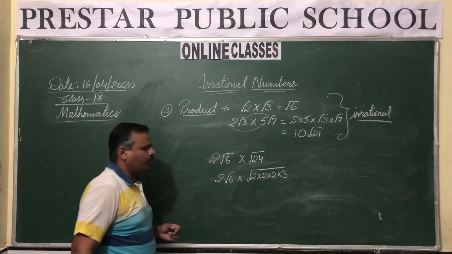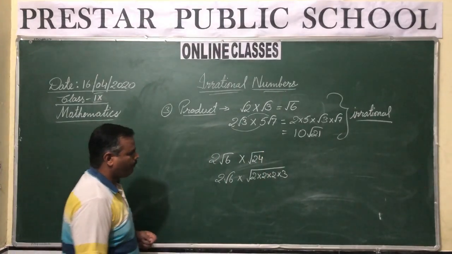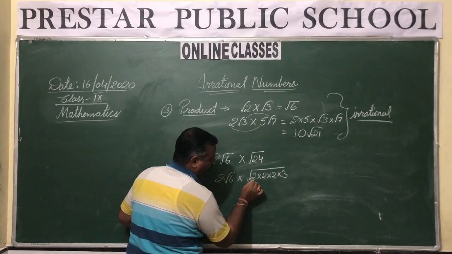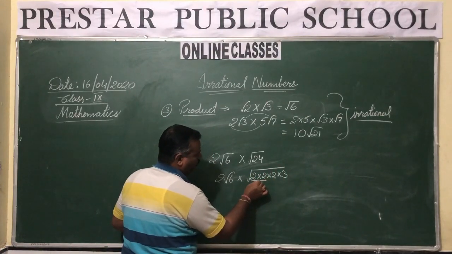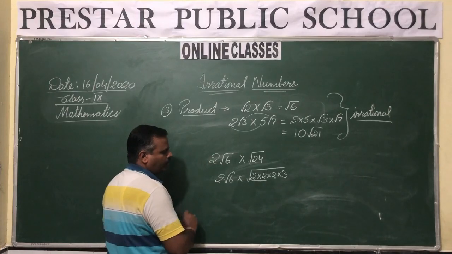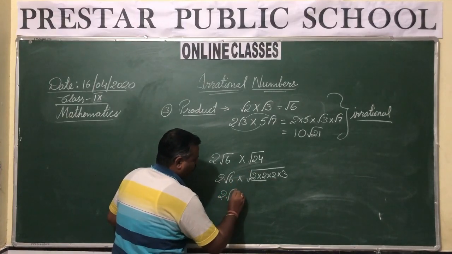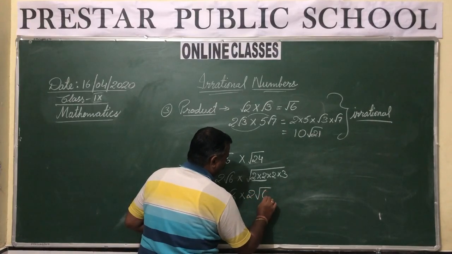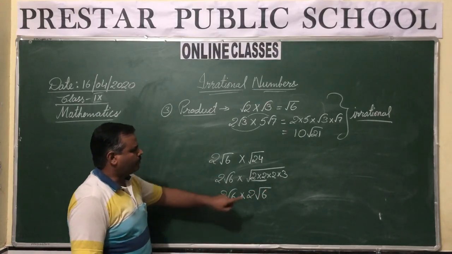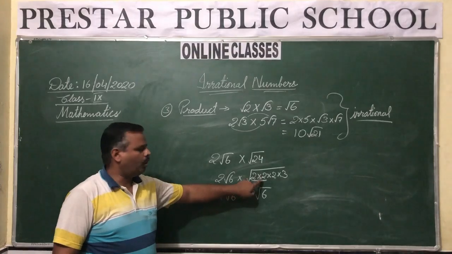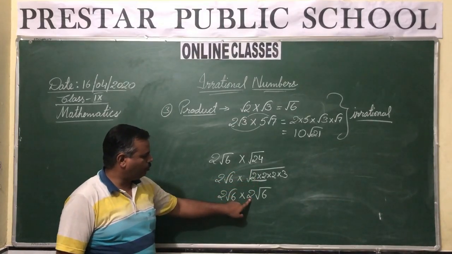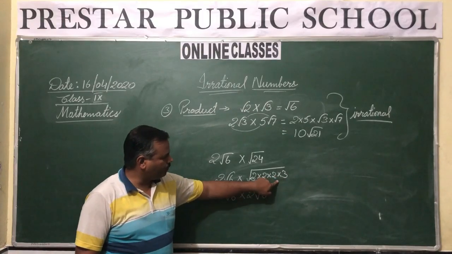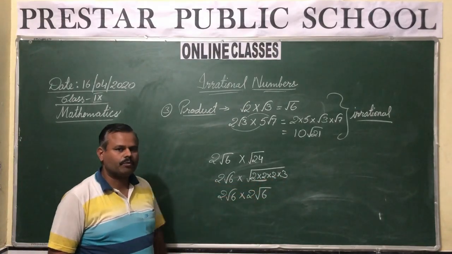It is 2 multiply 2 multiply 2 multiply 3. Here, because this is a sign of square root, you have one pair of 2 multiply 2, one pair of 2 is there, and it can be written as 2 under root 6. This pair which is formed will move out of the square root, and 2 will be taken out, and the factors which do not form the pair will be inside the square root.